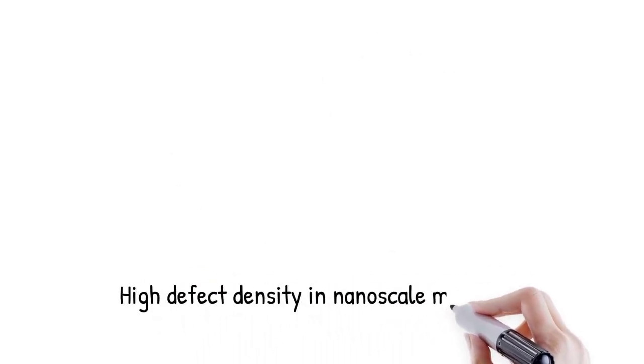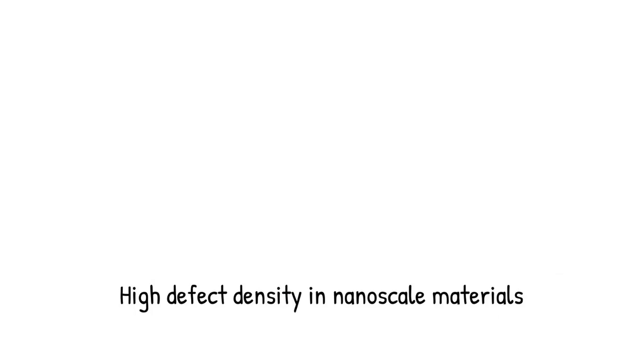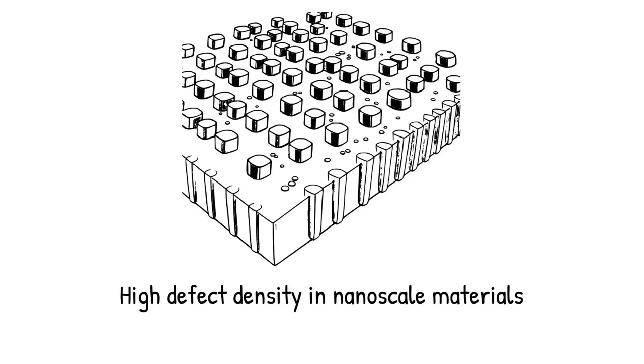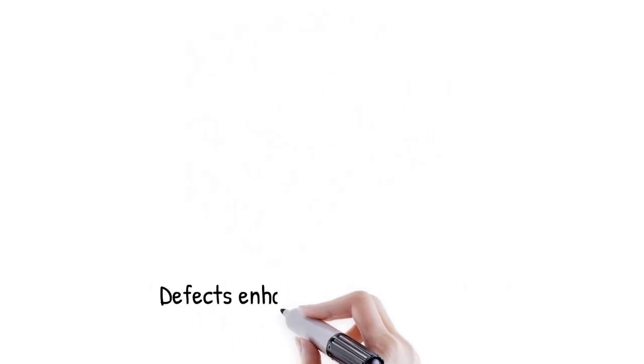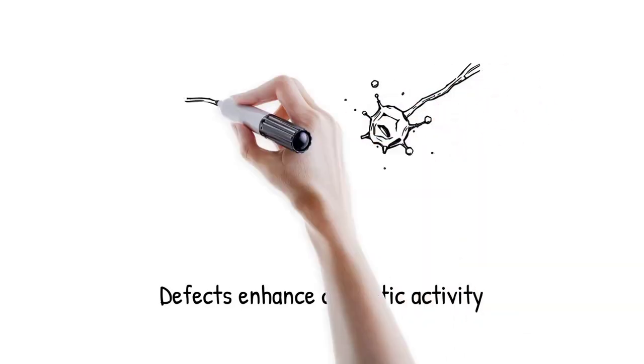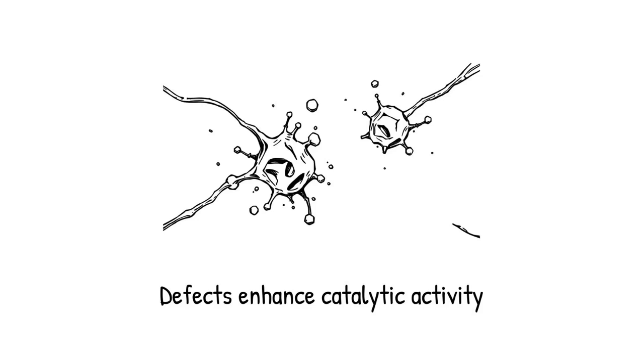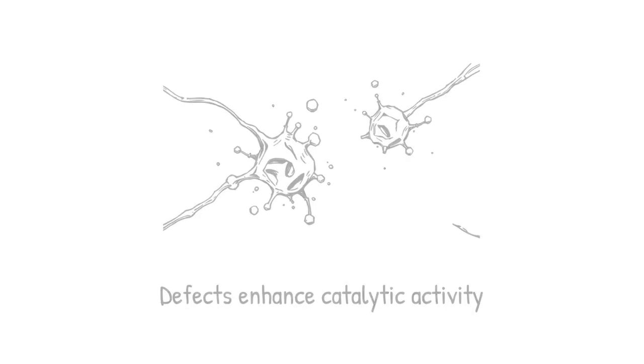Nanoscale materials often exhibit high densities of surface defects such as steps, kinks, vacancies, and grain boundaries. These defects serve as reactive hotspots, lowering the energy barrier for chemical reactions. Even a nominally inert material may become highly active if its surface is riddled with low coordination sites. Such features also bind molecules more strongly, increasing residence time and facilitating bond rearrangements.